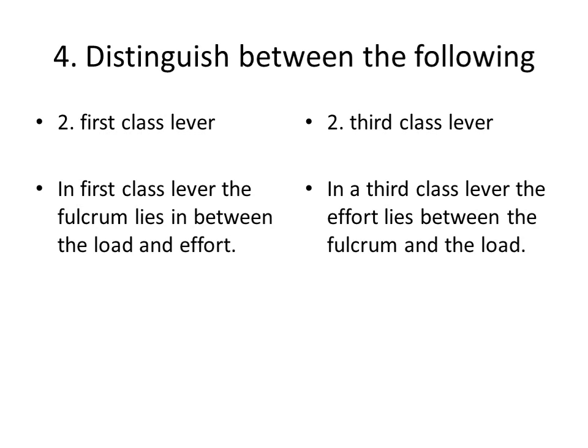Then distinguish between first class lever and third class lever. In a first class lever, the fulcrum lies between load and effort. And in a third class lever, the effort lies between fulcrum and load.